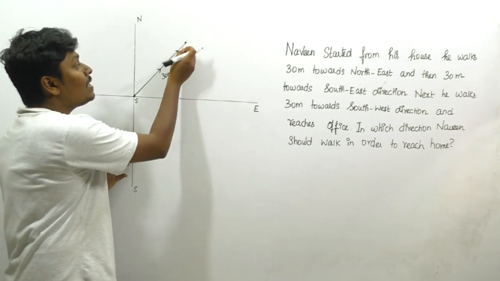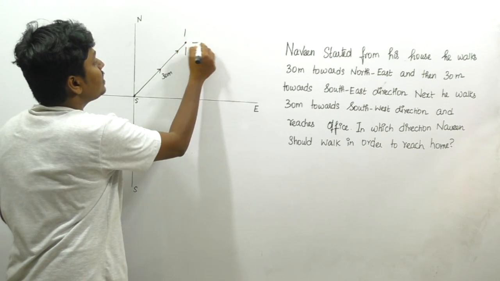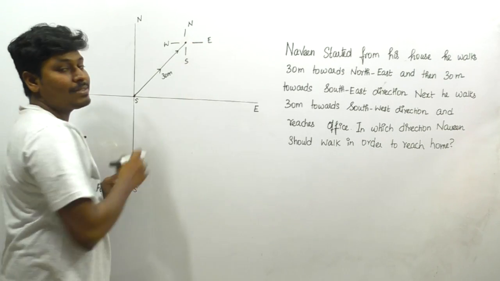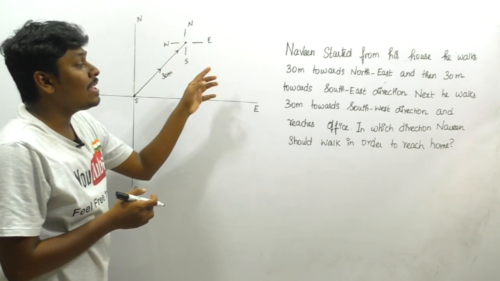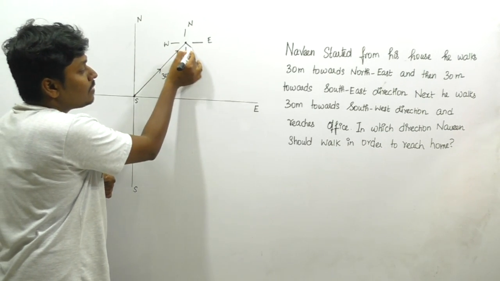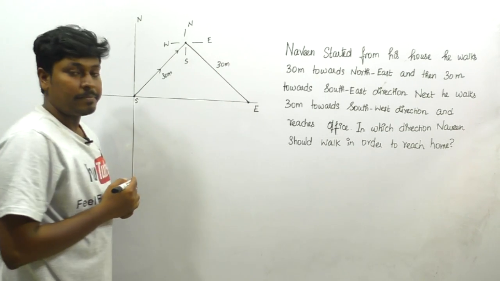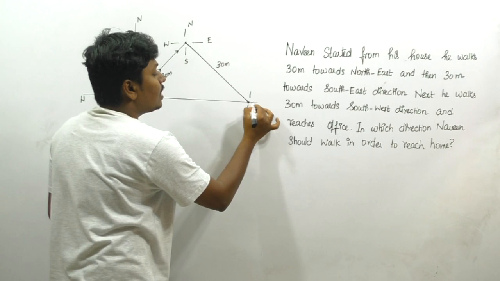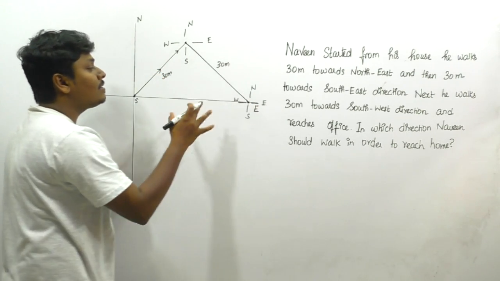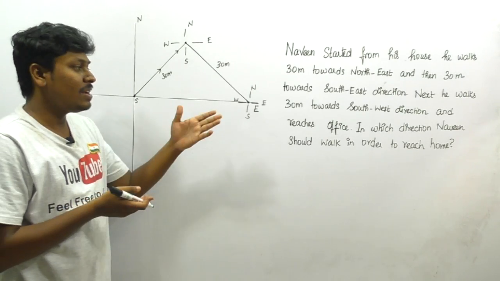Remember that if you reach this point or anywhere else, just draw a small direction figure here, right? Small, with north, south, west and east. So after drawing this direction, just see, now Naveen is covering 30 meters towards the southeast direction. We know that the southeast direction will be this direction, right? So Naveen is covering 30 meters towards the southeast direction. Now Naveen is at this point. So after reaching this point, just draw a small direction, north, south, west and east. If you draw like this, it will help you to crack all the questions based on northeast, southeast, and so on, right? So let me see the next line, friends.